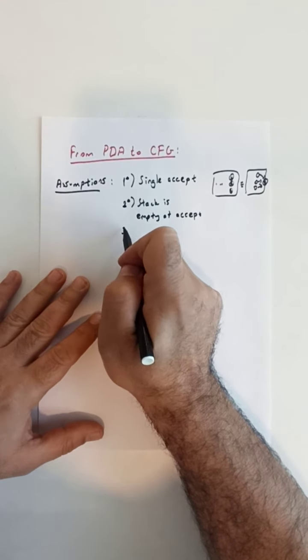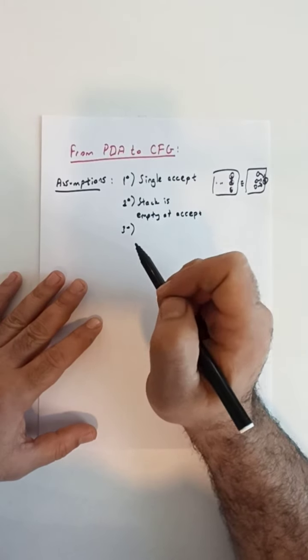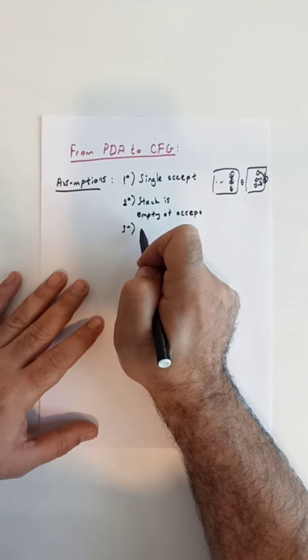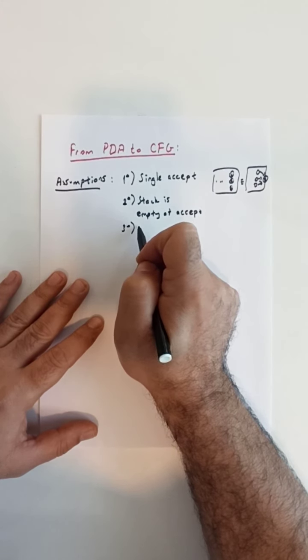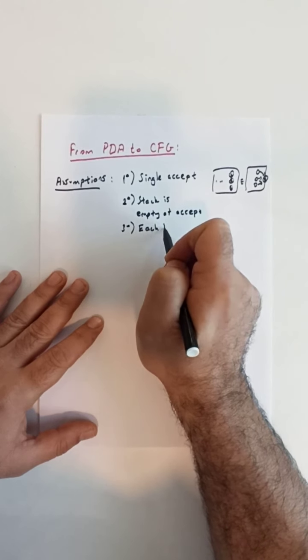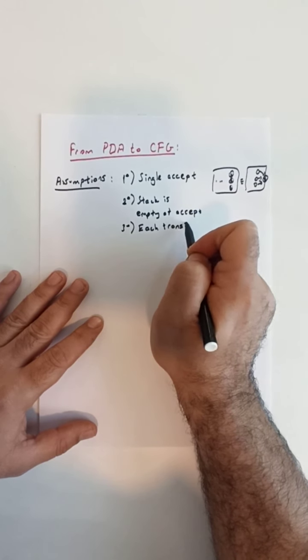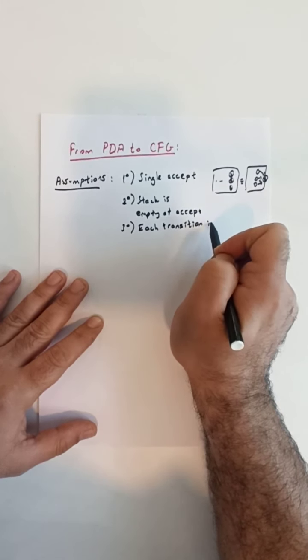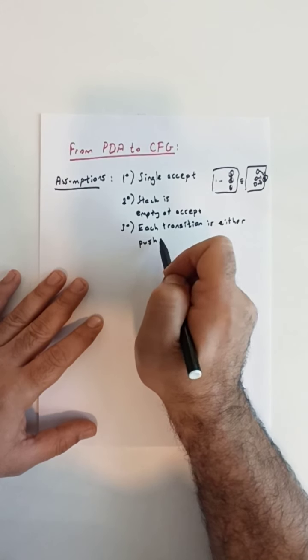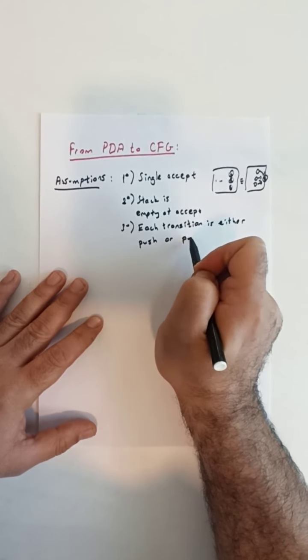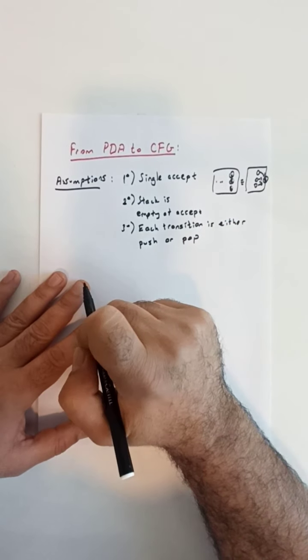For the third assumption, let's assume that each transition in our PDA is either a push or a pop, but not both of them.